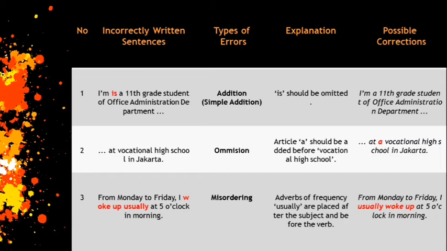The third error was in the second sentence. He said, "From Monday to Friday, I woke up usually at 5 o'clock in morning." The type of error in this sentence is misordering because adverbs of frequency like "usually" are placed after the subject and before the verb. So the correct sentence should be, "From Monday to Friday, I usually woke up at 5 o'clock in morning." The next explanation will be explained later on by Farhan.